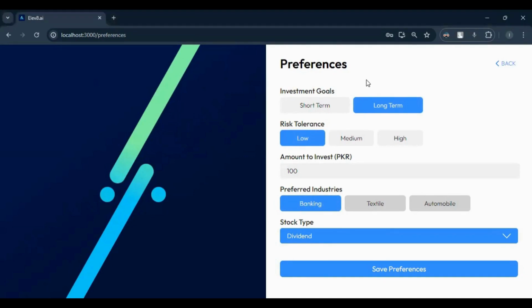Now, I have to put in some preferences, my investment preferences. For example, would I like to invest in the short term or the long term? What would be my preferred risk tolerance? Roughly what amount I would like to invest? And lastly, we have the preferred industries.